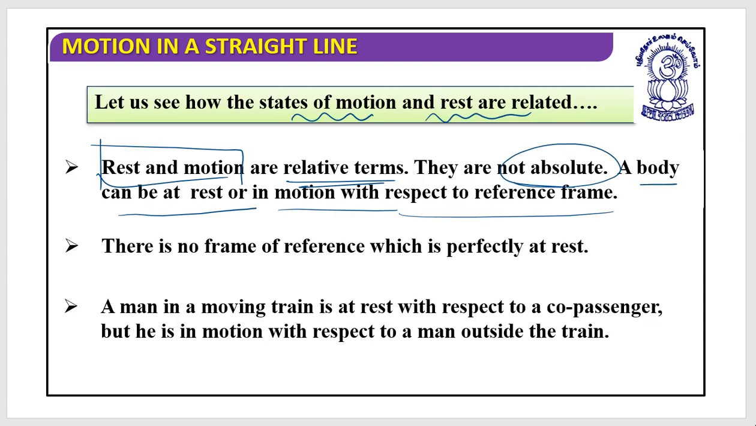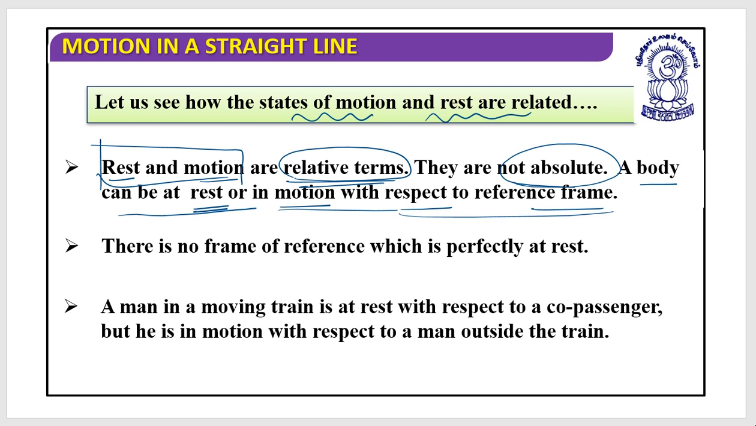Yes, so this is what it is. These two terms, rest and motion, are relative terms. Any object can be in a state of rest for some particular observer. The same object, I repeat, the same object can be in motion according to different observers. Why? Because both the observers may have a different reference frame, and when the reference frame is changing, status can be changing. So a person or a body can be at rest or in motion with respect to a reference frame. Am I clear with this?